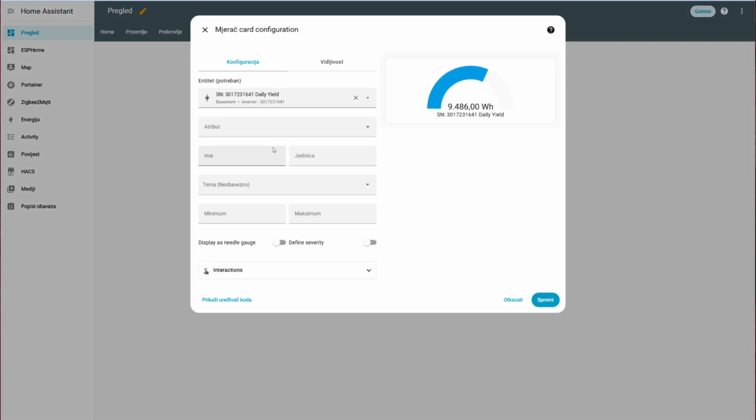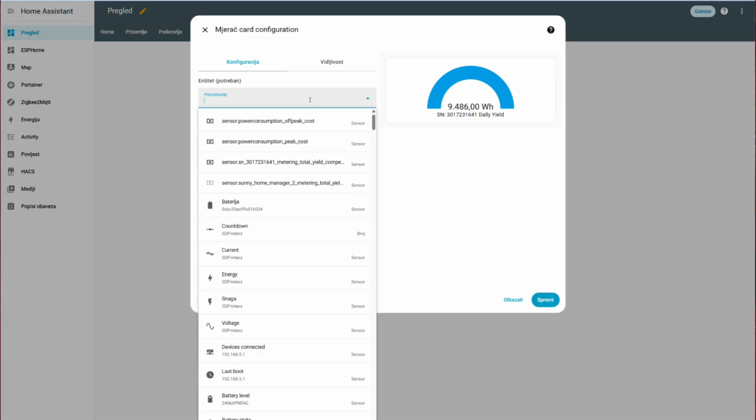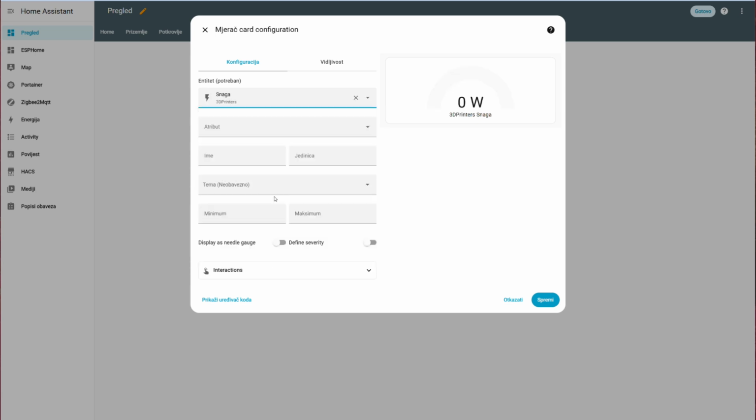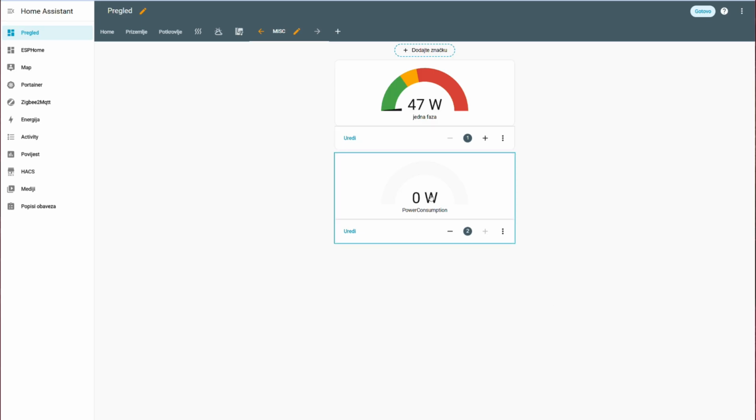So okay, let's find the gauge part and then add this one as a power. Yep. Okay.